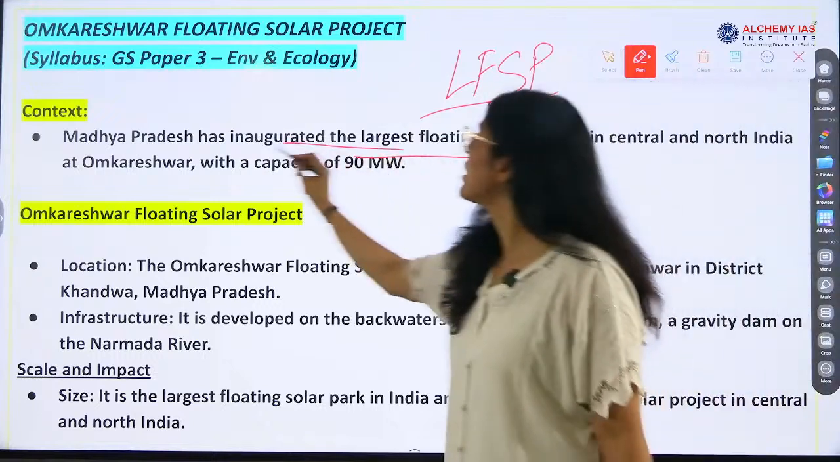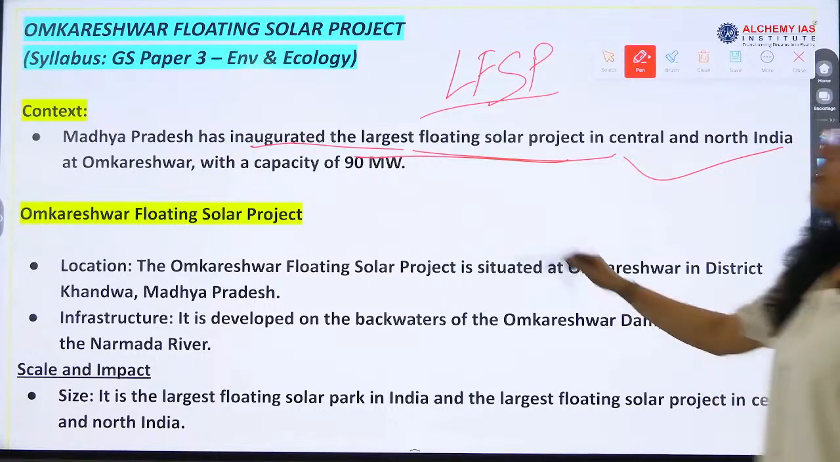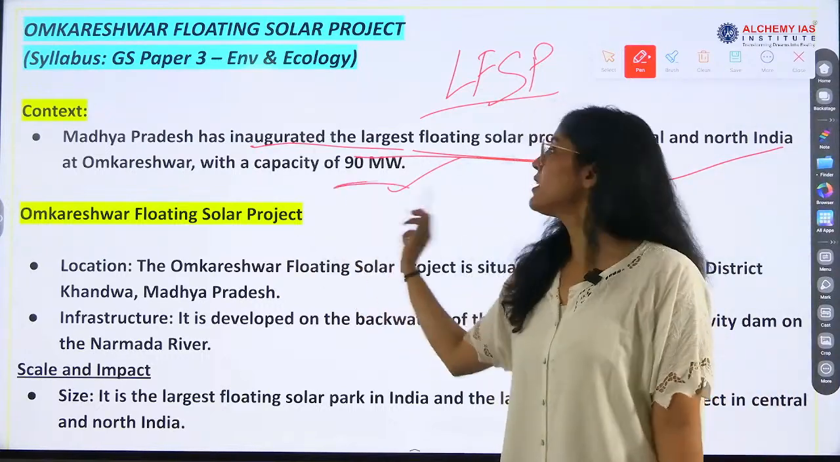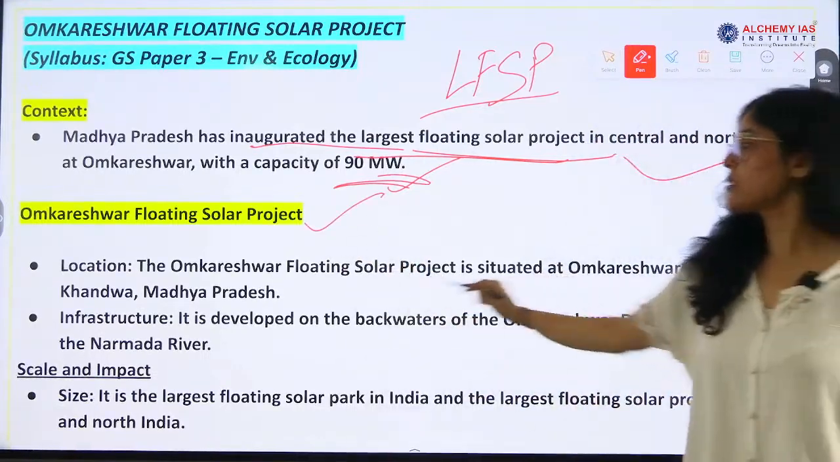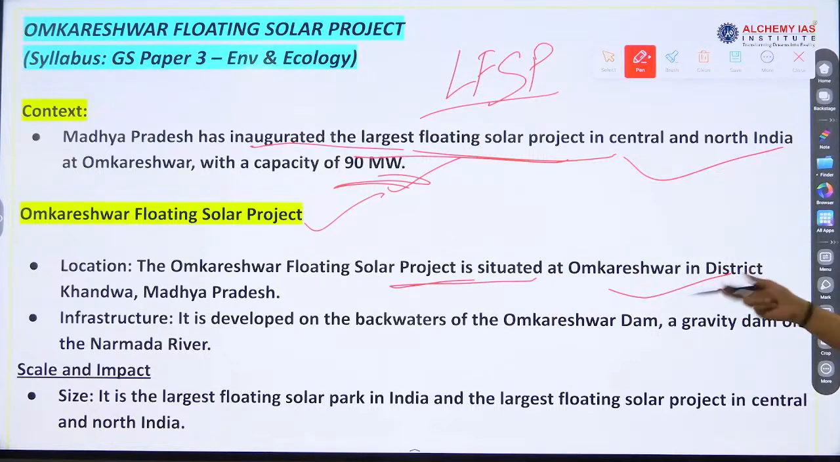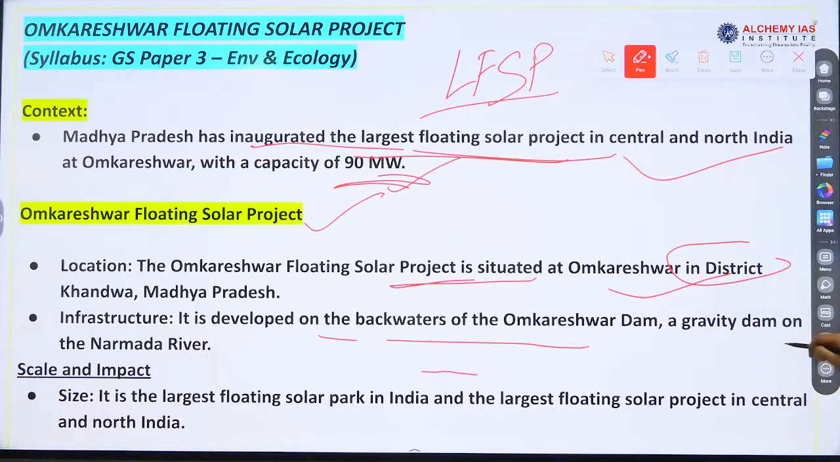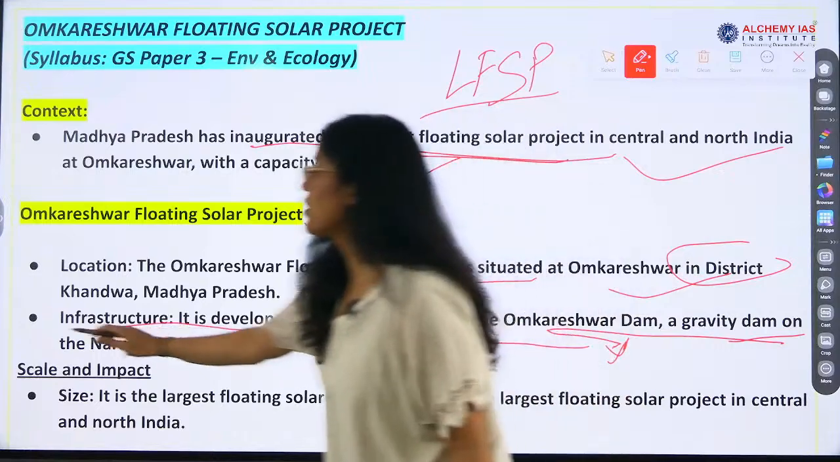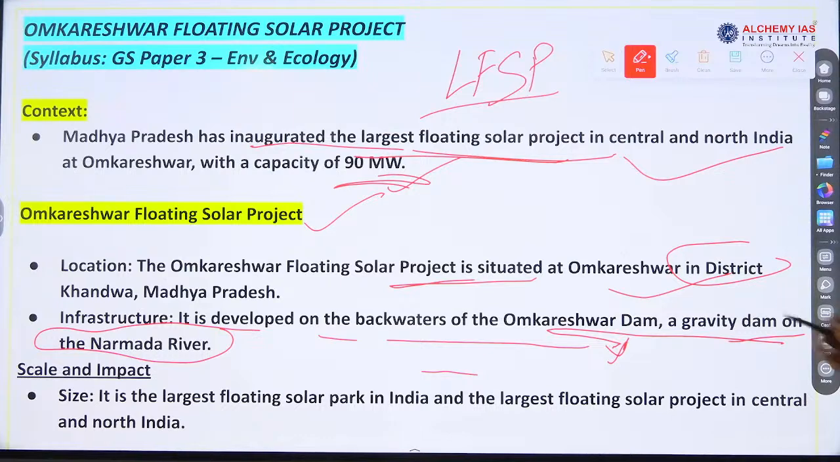Madhya Pradesh has inaugurated the largest floating solar project in central northern India at Omkareshwar. Capacity is what? 90 megawatt. The floating solar project is situated at Omkareshwar in district Khandwa. Infrastructure developed on the backwaters of the Omkareshwar dam. So this is the location. It is a gravity dam on the Narmada river. So the river is also important, okay? The dam is on Narmada river.